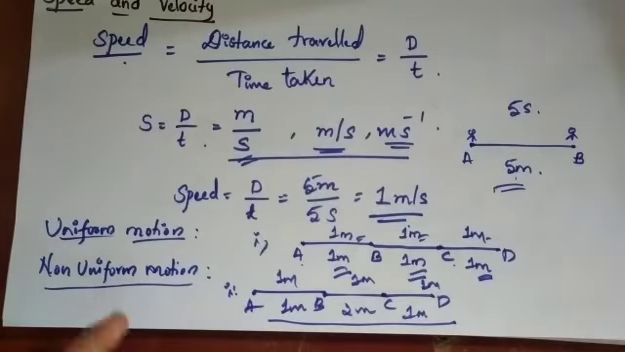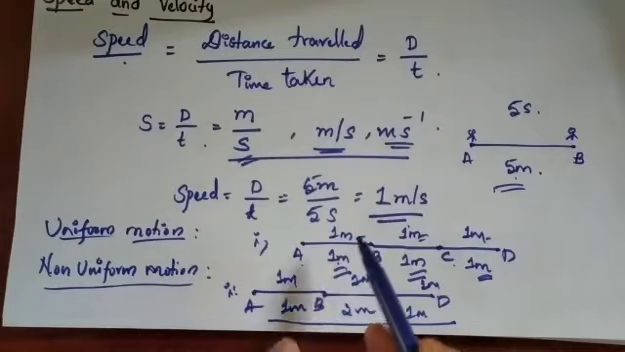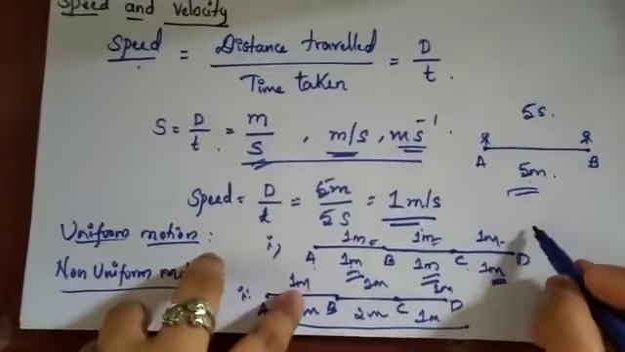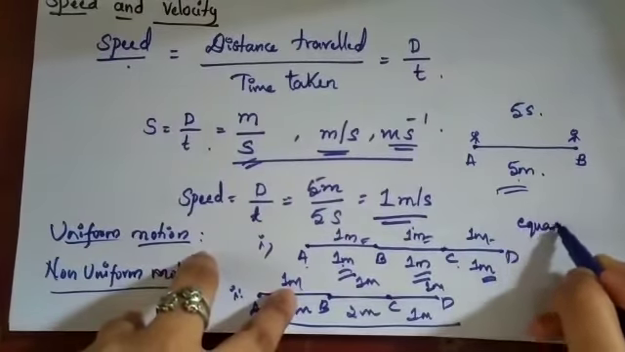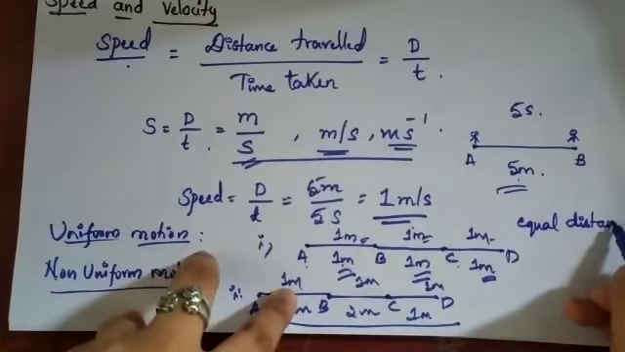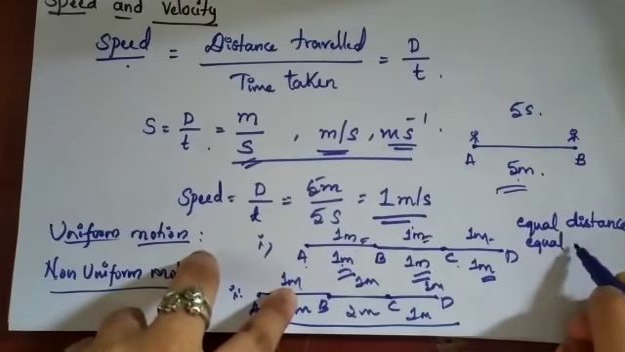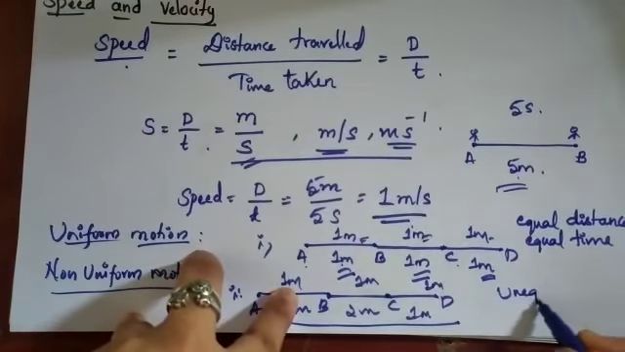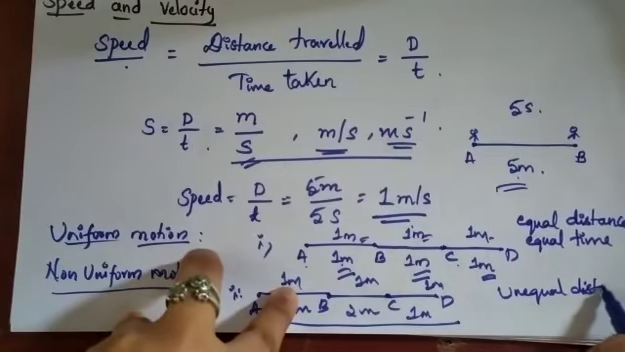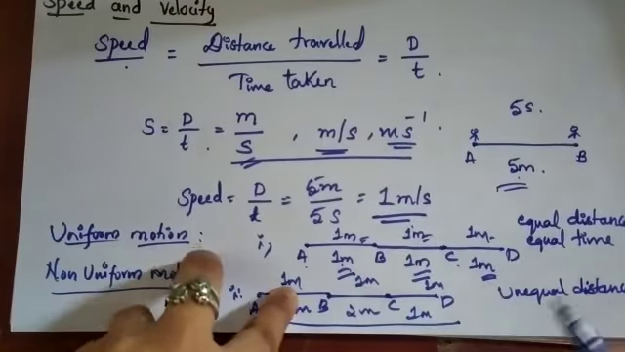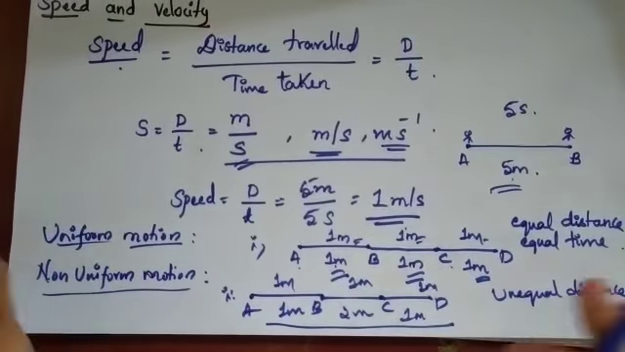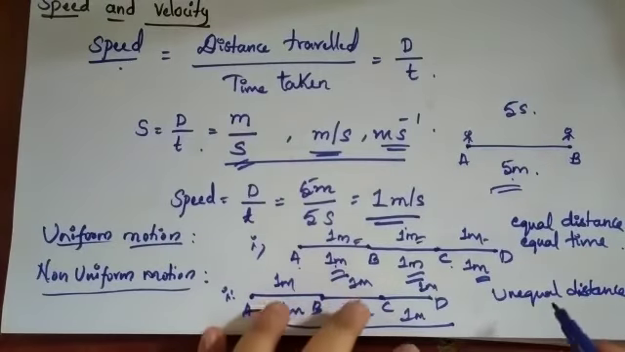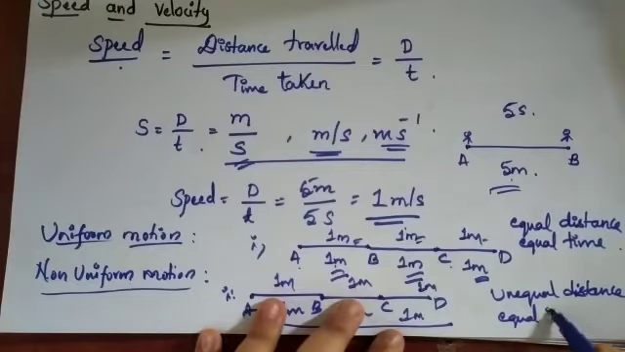So I can define uniform motion as a motion along a straight line in which an object travels equal distance in equal interval of time. So I can write it as equal distance in equal time. Interval of time means equal time. So here I can say it as unequal distance in unequal time or equal time. We don't know which is equal one. So it is unequal distance in equal interval of time.